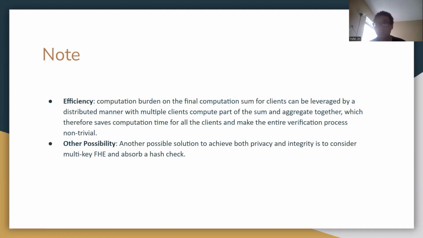If you want multiple parties to hold a part of the key but still keep one FHE encryption, this is called a multi-key FHE. The multi-key FHE is designed for this multi-party computation setting.